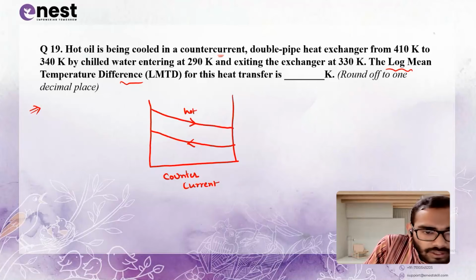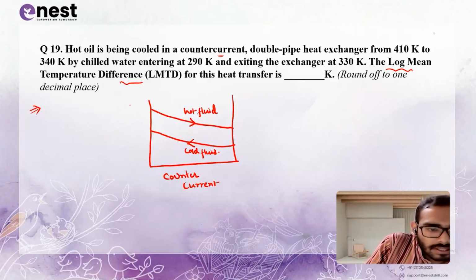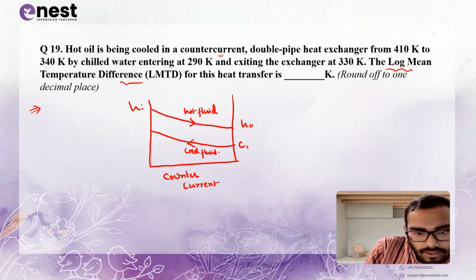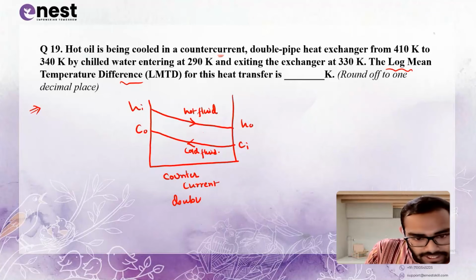This is for the hot fluid. This is for the cold fluid. This is the hot inlet. This is the hot outlet. This is the cold inlet. This is the cold outlet. Okay. It is basically for a double pipe heat exchanger. It will be given double pipe